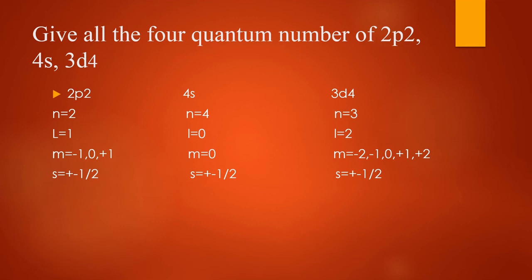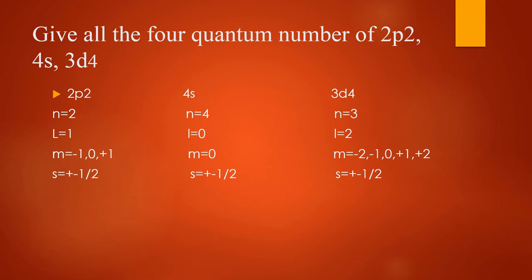If l equals 0, then S subshell. If l equals 1, P subshell. So here is P subshell, it means the value of l is equal to 1. And what is the value of m? Here I have 3 values: -1, 0, +1.